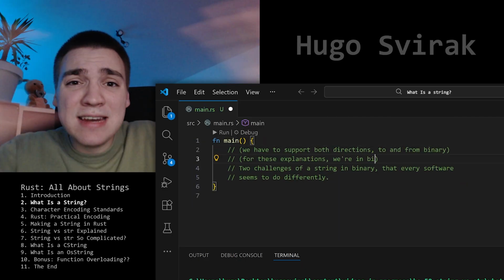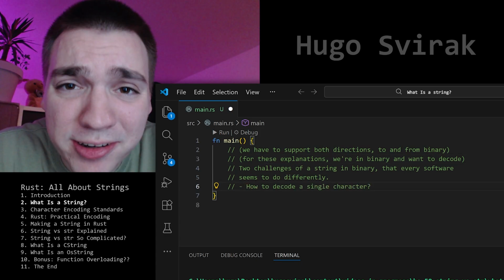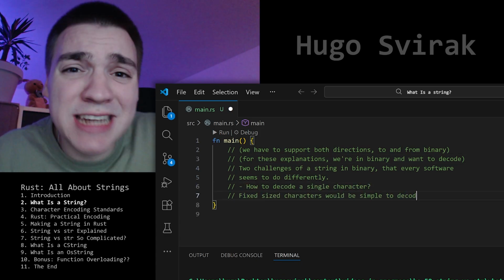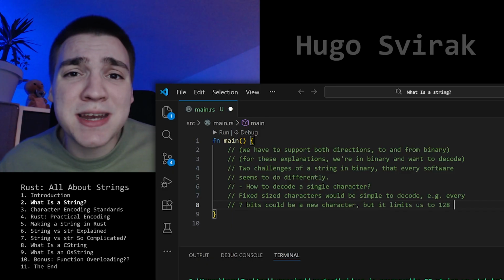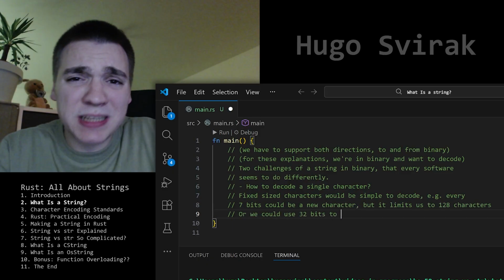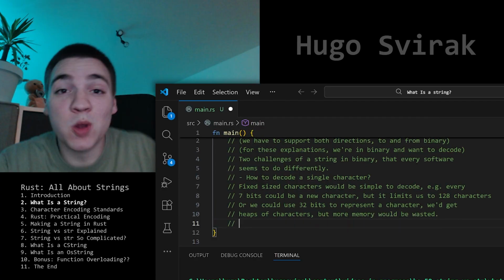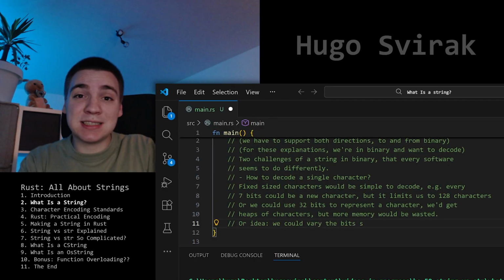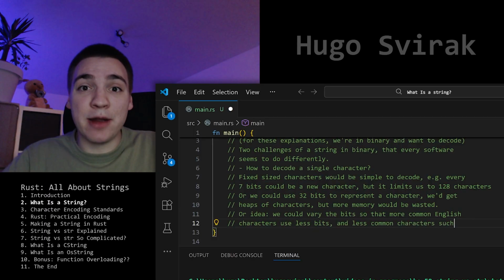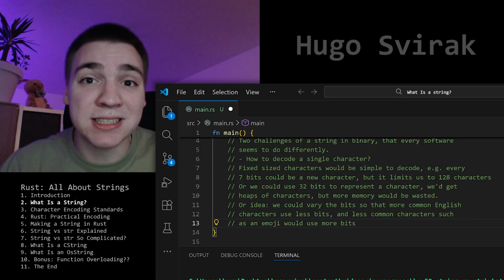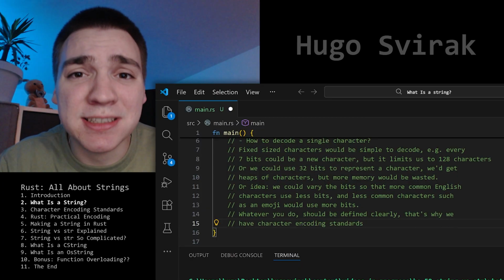For now, think we're in binary and we want to decode to a string. First, how to decode a single character. Fixed size characters would be simple to decode. Every 7 bits could be a new character, but it limits us to 128 characters. Or we could use 32 bits to represent a character. We'd get heaps of characters, but more memory would be wasted. Or idea? We could vary the bits, so more common English characters use less bits, and less common characters such as an emoji would use more bits. Whatever you do should be defined clearly. That's why we have character encoding standards. More on that in a moment.